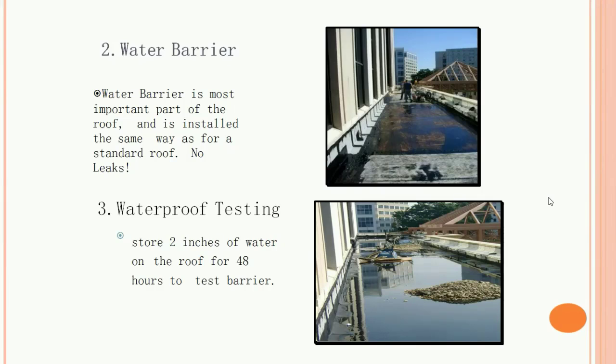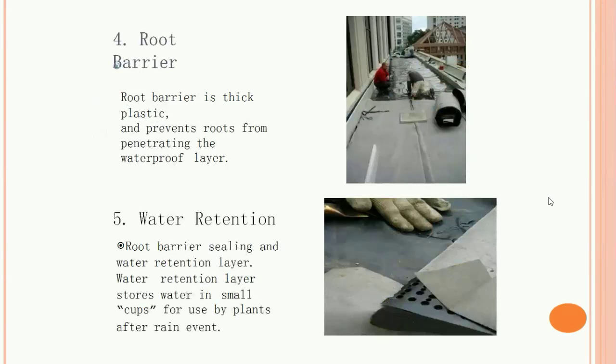And then next is the waterproof testing. We have to test whether it percolates or not. So we have to store 2 inches of water on the roof for 48 hours to test the barriers. Then the fourth step is the root barrier. The root barrier is thick plastic that prevents roots from penetrating the waterproof layer.